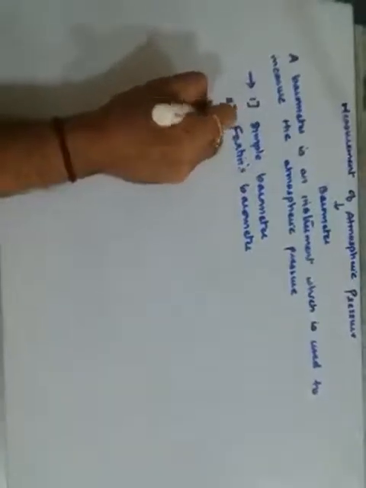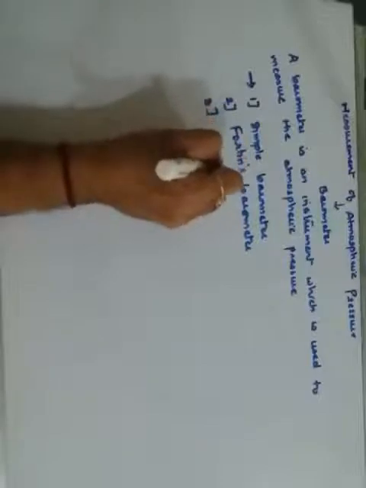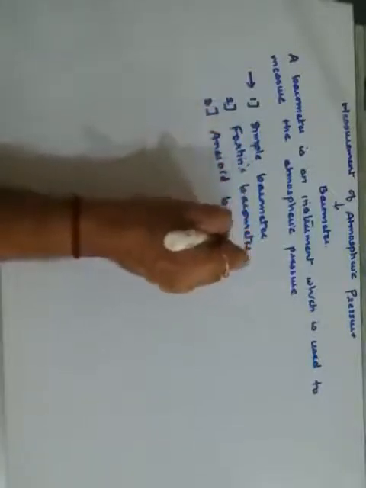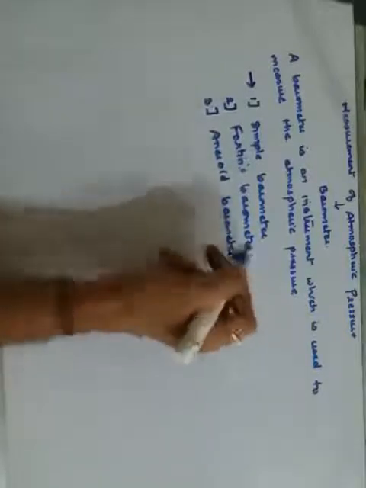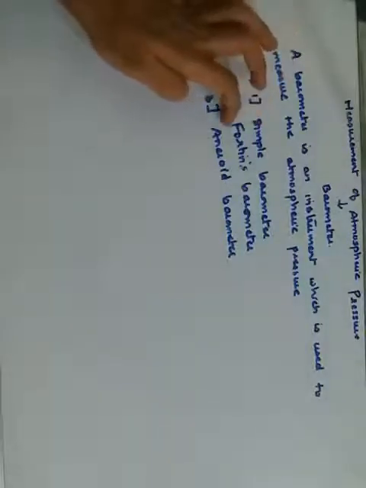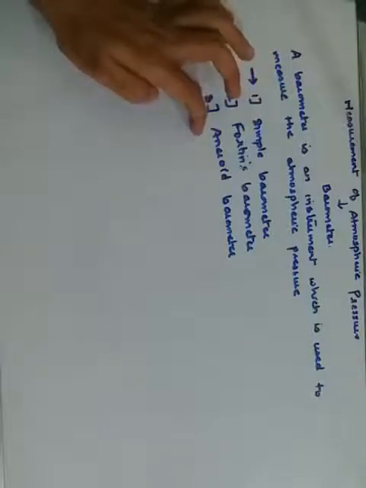And third is your aneroid barometer. Getting it? So we will deal with them one by one, learning about the construction, the working and the explanation of all.